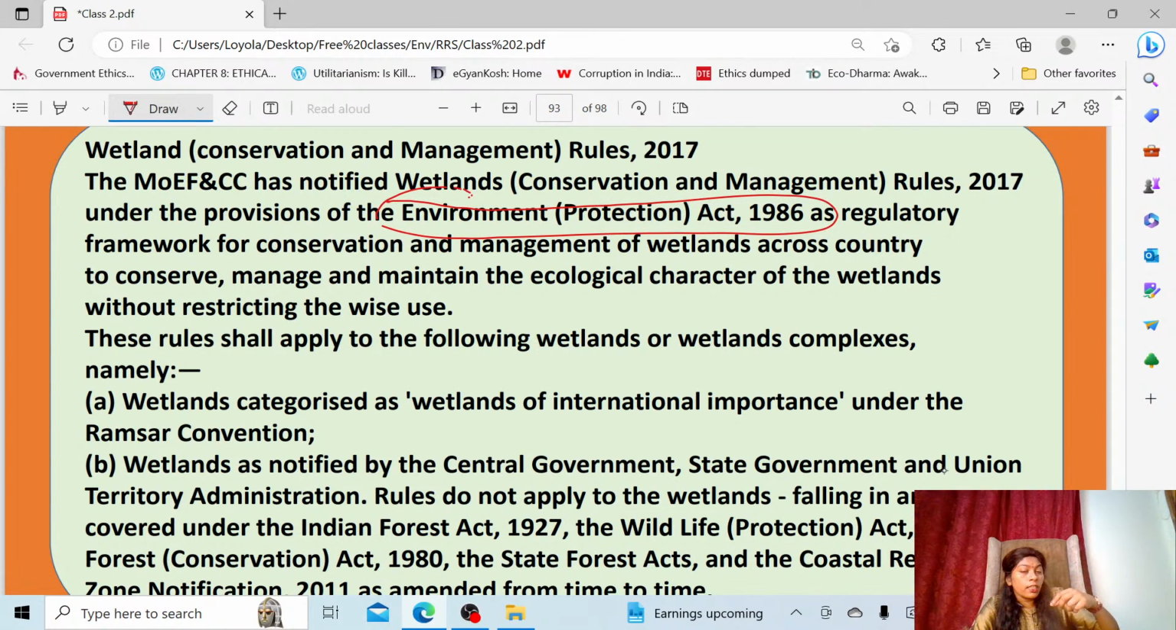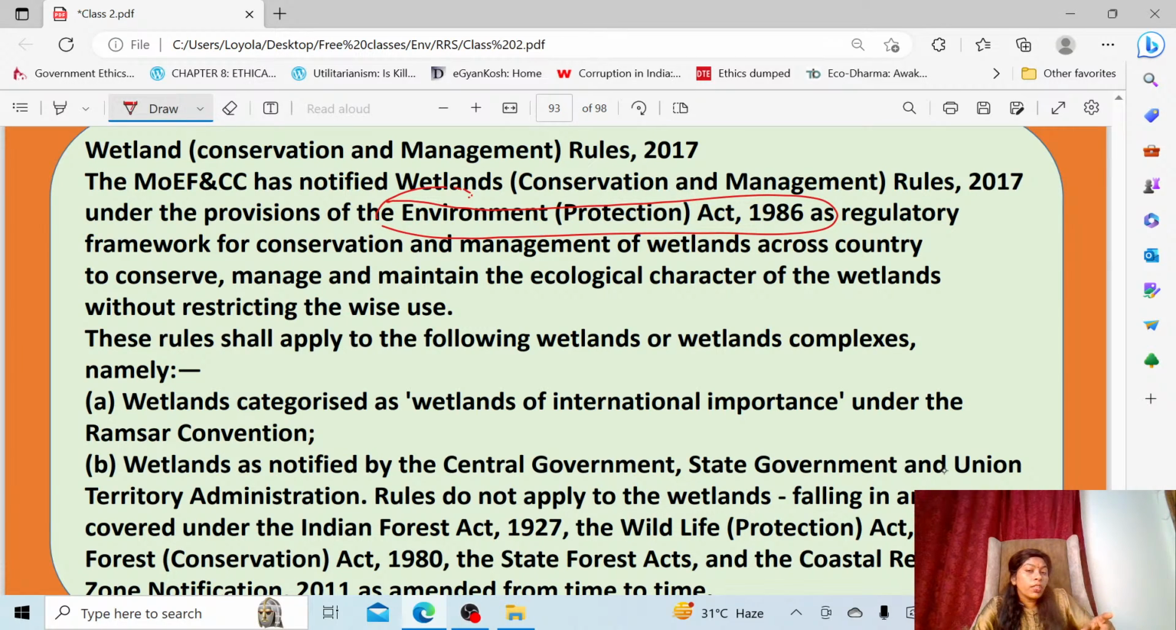The central government, the state government, the union territories, everyone can declare or notify an area as a wetland. But for that also those rules will apply. The wetland conservation management rules will apply for the Ramsar list wetlands, that is wetlands of international importance, and the wetlands which are notified by the central government, state government, or UTs, you take it like that.